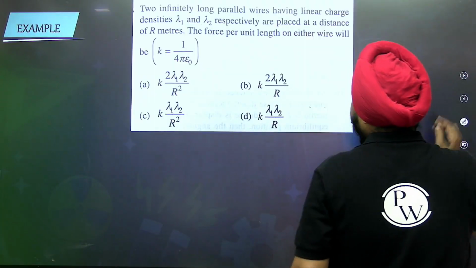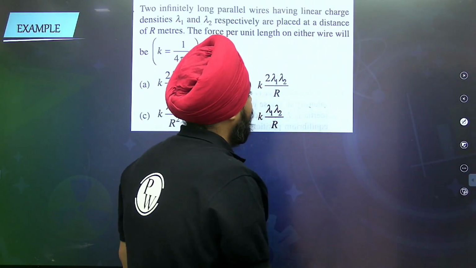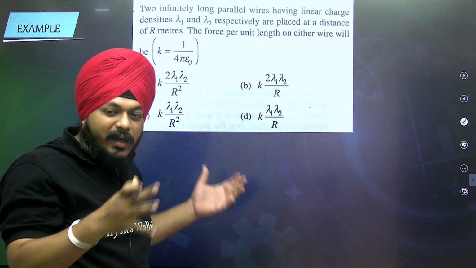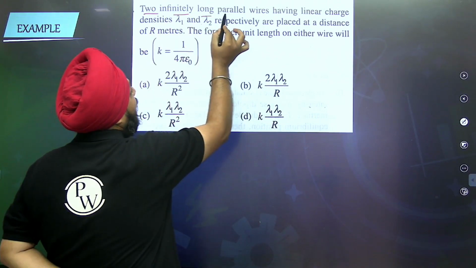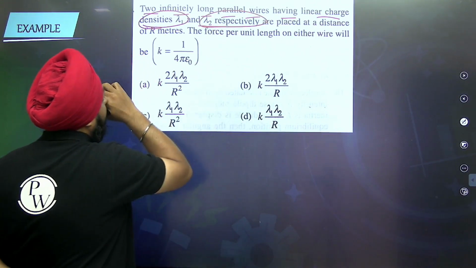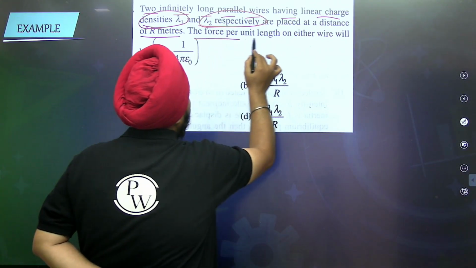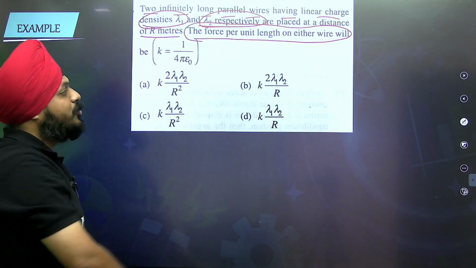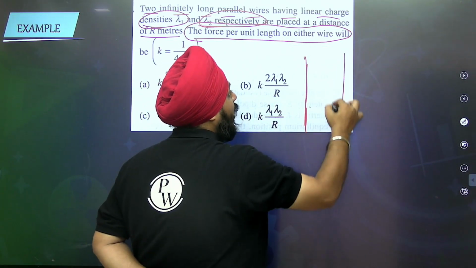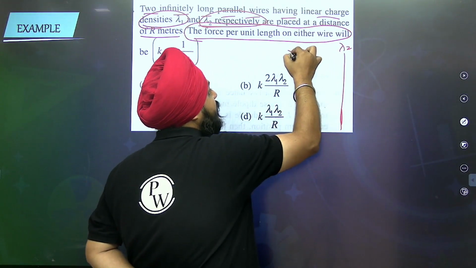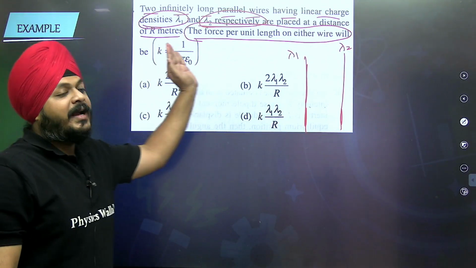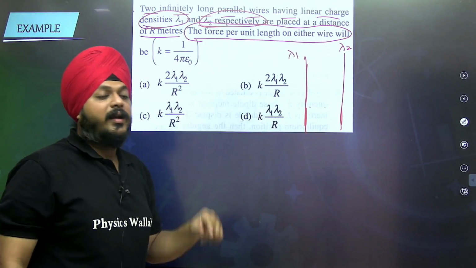Now let's see some examples based on it. These are examples generally based on electrostatics. Two infinitely long parallel wires having linear charge densities λ1 and λ2 respectively are placed at distance r. The force per unit length of the wire will be what? This question is nice, so I kept it here. Wire 1, wire 2. One has linear charge density λ1, one has linear charge density λ2. Force acting per unit length on either wire.